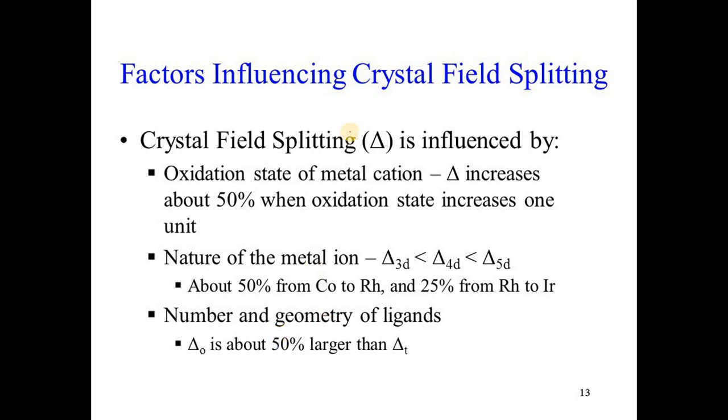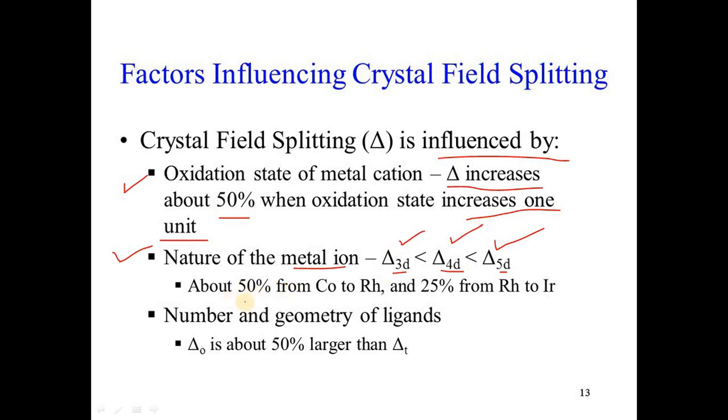Overall, we have seen the factors influencing crystal field splitting. Crystal field splitting is influenced by the oxidation state of the metal cation: the CFSE value increases about 50% when the oxidation state increases by 1 unit, that is, 2+ to 3+. The second parameter is the nature of the metal ion: 4d and 5d metals show greater crystal field stabilization energy as compared to 3d.